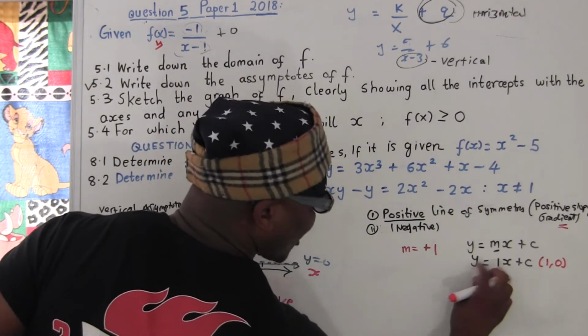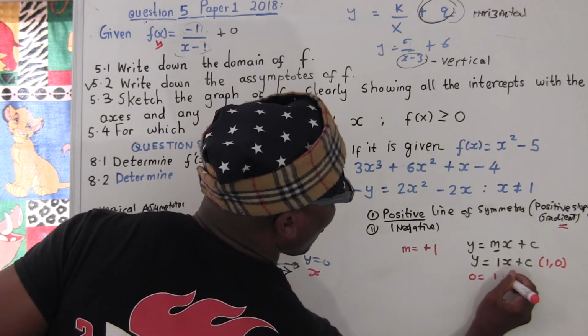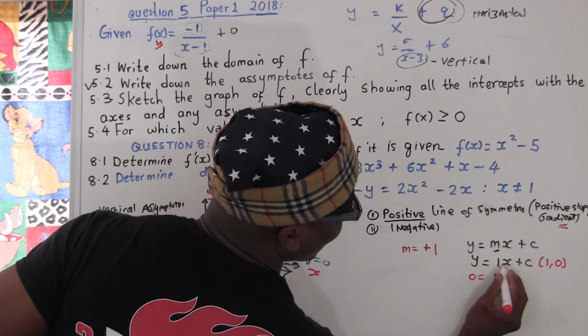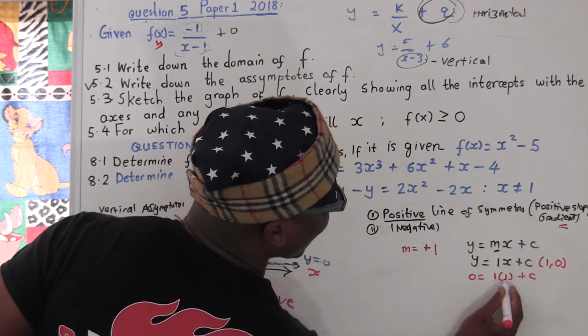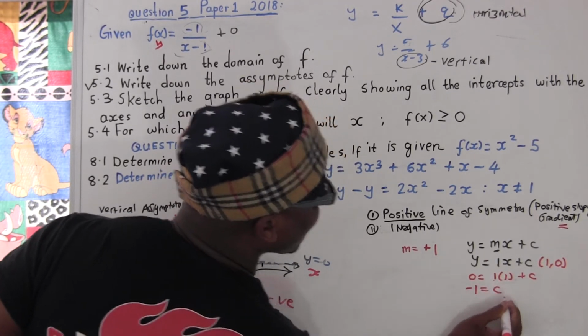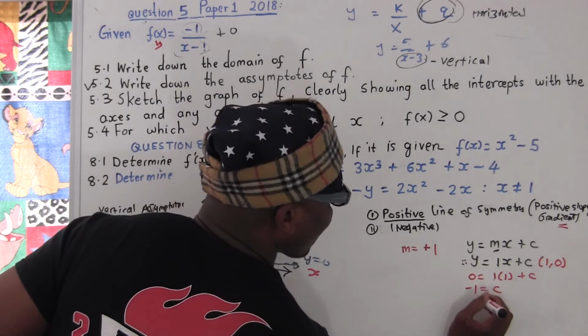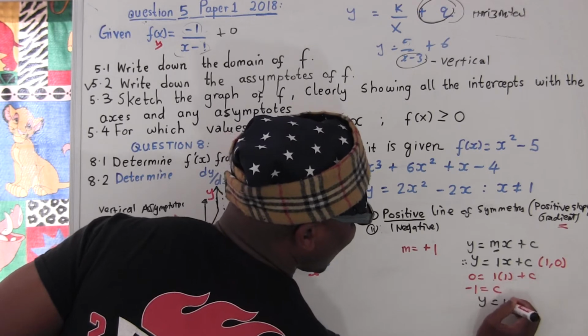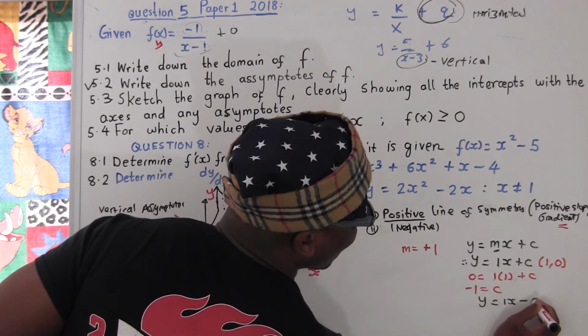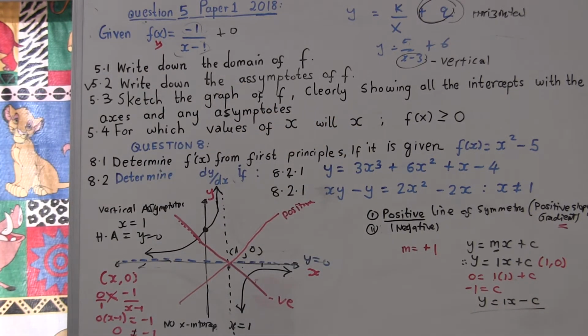I'm going to substitute y equals 0, x equals 1, because 1 times 1 plus c. So 1 times 1 is 1, it goes over, it's going to be negative 1 equals c. Okay, negative 1 equals c. So finally, my positive line of symmetry is y equals positive 1x, and c equals negative 1. So that's the positive line of symmetry.